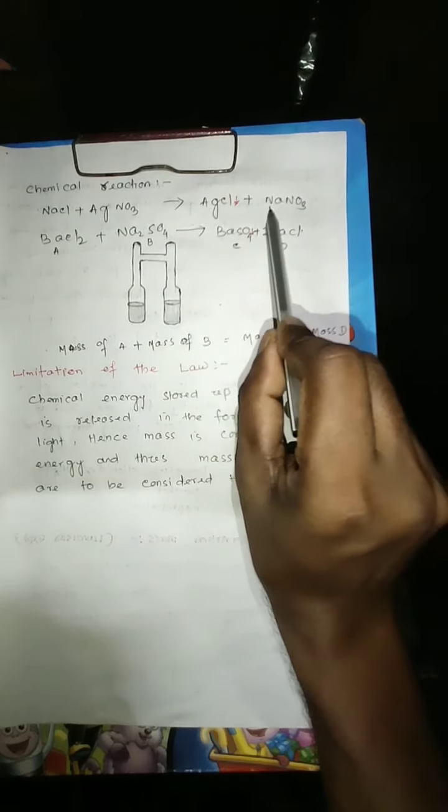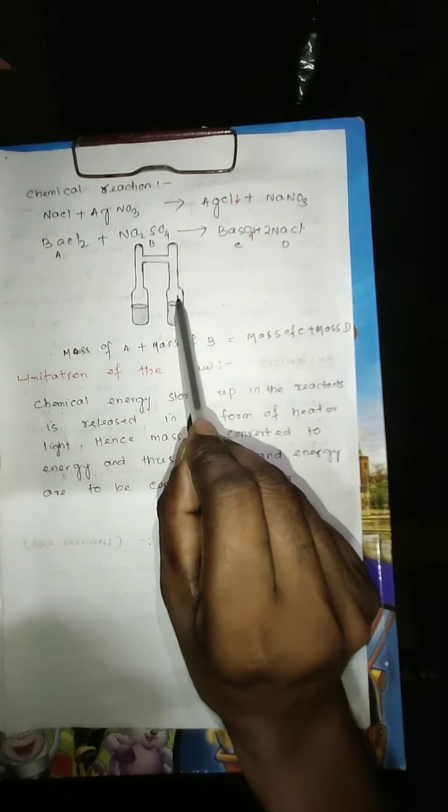Here two chemical reactions are given. One is sodium chloride reacting with silver nitrate to form AgCl and NaNO3. This is sodium nitrate. The second reaction is barium chloride treated with sodium sulfate to form barium sulfate and sodium chloride. The downward arrow marks the precipitate formed. Then in Lavoisier's experiment, we take an H-shaped tube. In the H-shaped tube, one reactant is placed on one side and the other reactant on the other side.